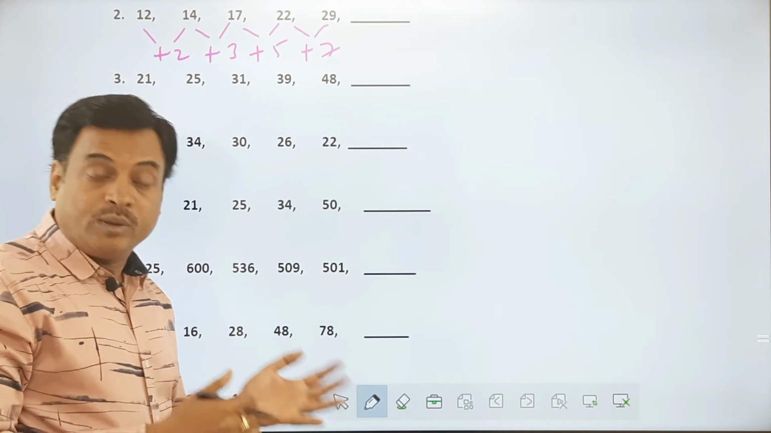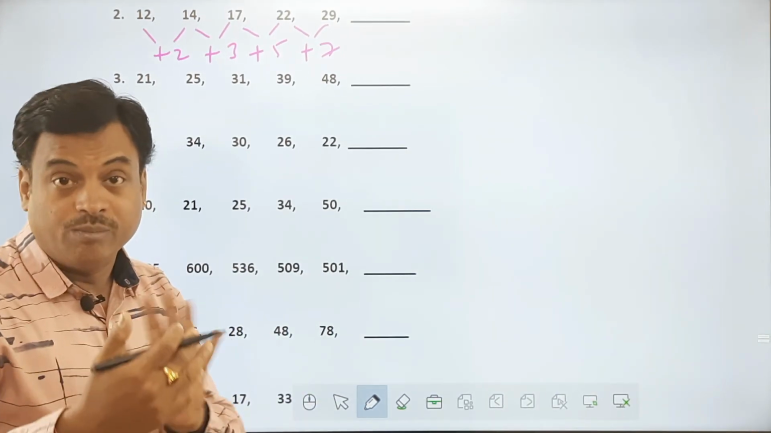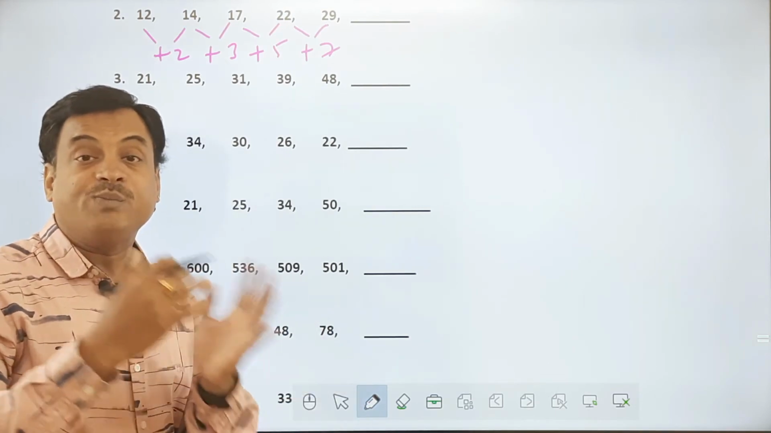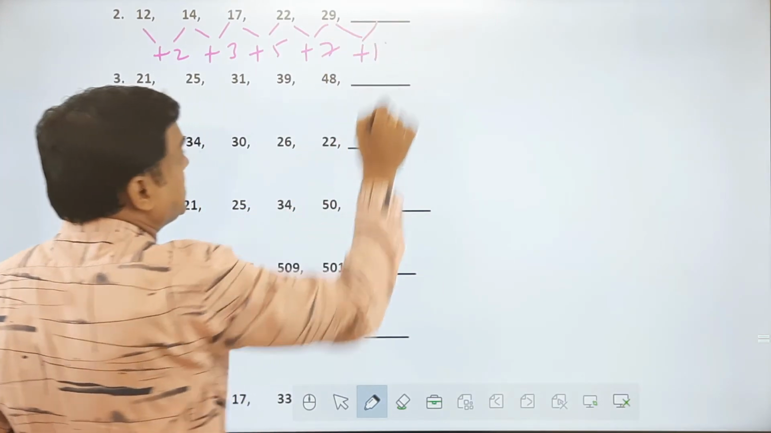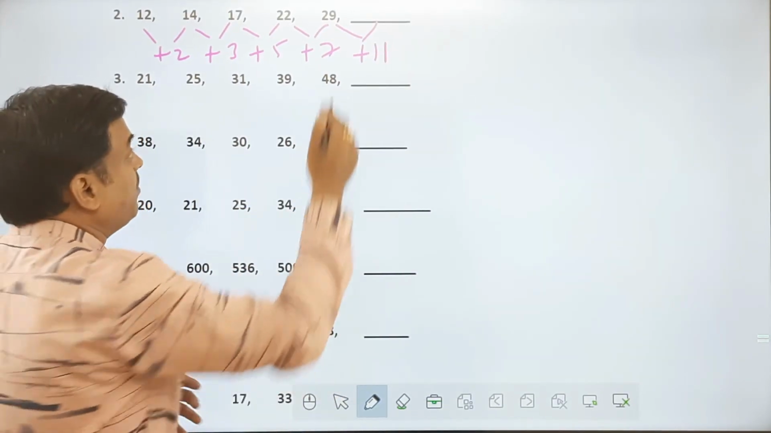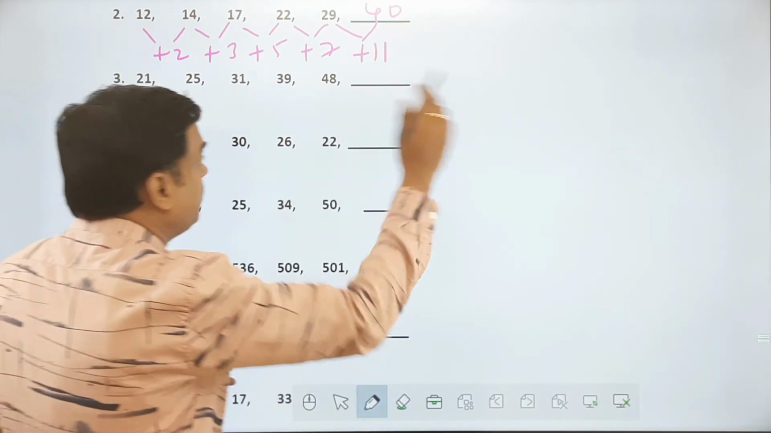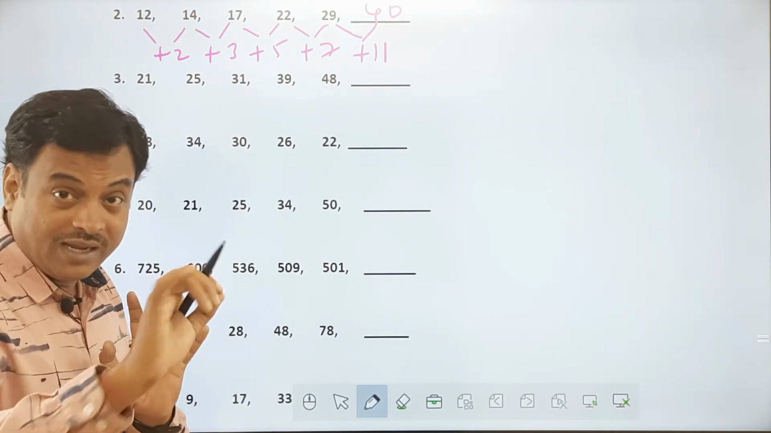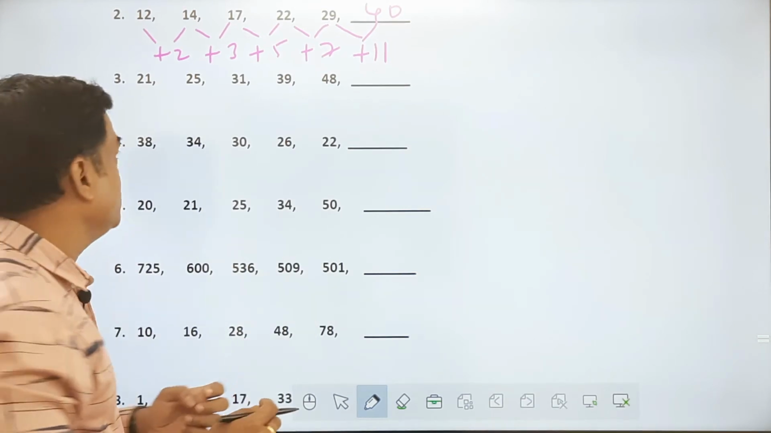So every time I'm not going to increase by natural numbers. Every time I'm not going to increase by whole numbers. I may increase by even numbers. I may increase by odd numbers. I may increase by prime numbers. You'll see some varieties here. So what is my next variety, friends? Plus 11. 11 I need to add, and my number here will be 40. So here I am increasing it by prime numbers. While maintaining notes, make sure that you are writing some comment so that you can remember what type of series we are finding here.